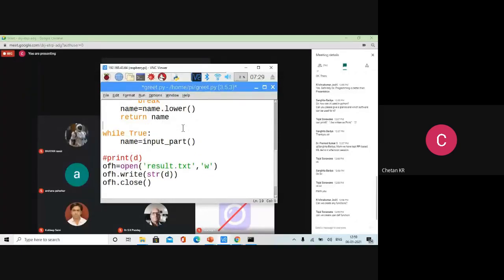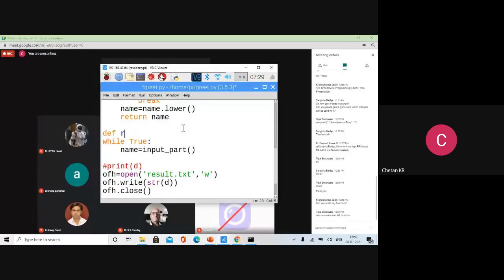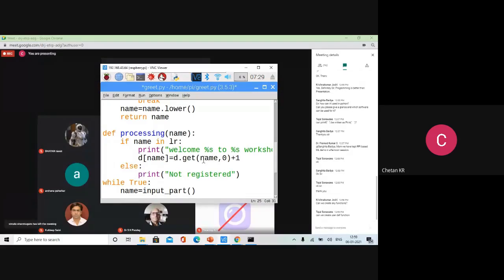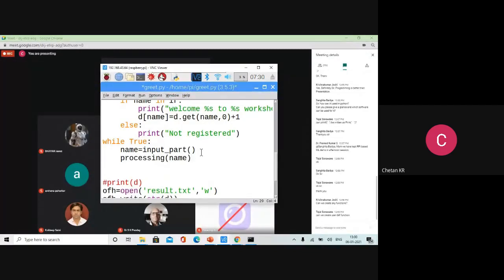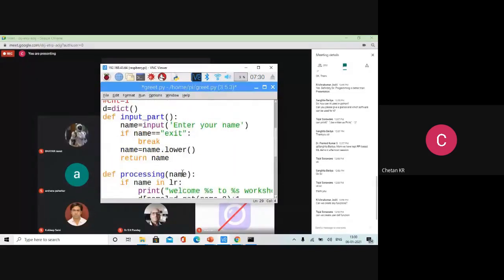So let us create one more function. Define processing, supply the name, put the code, then call that function, processing. So what we have done is the program now looks simple, because there are two functions, input part and processing. One uses an argument, one has no argument, and return works the same as in C. You can do that, but you have to use the keyword def. You can't use curly brackets. You have to use a colon.